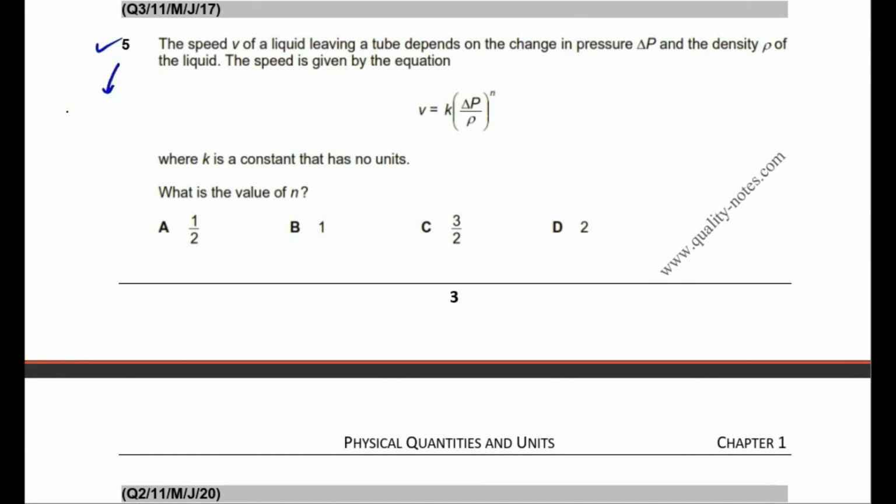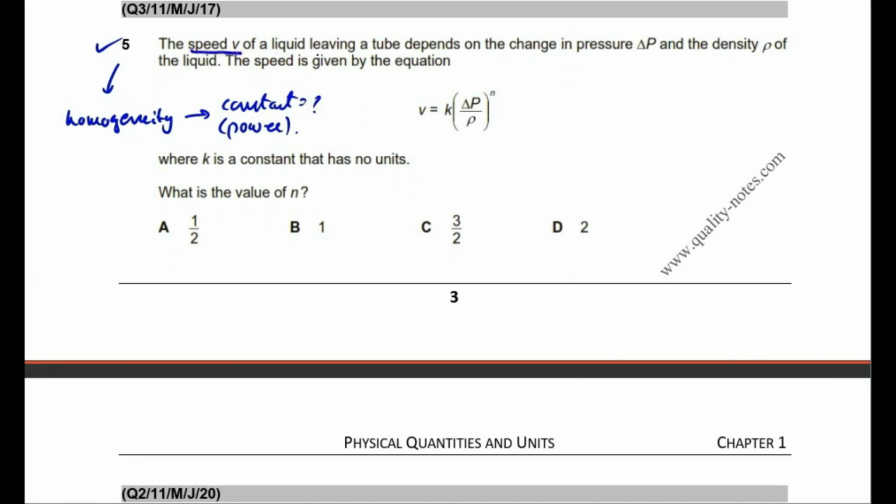Students, this question is about homogeneity of a physical equation. In this question, we will use the property of homogeneity of a physical equation to determine the value of a constant. That constant is actually one of the powers in the equation. So let's read the question first.